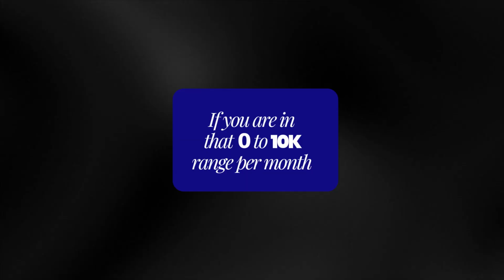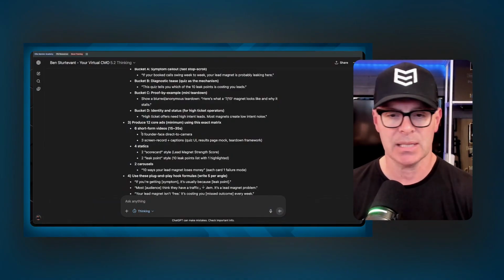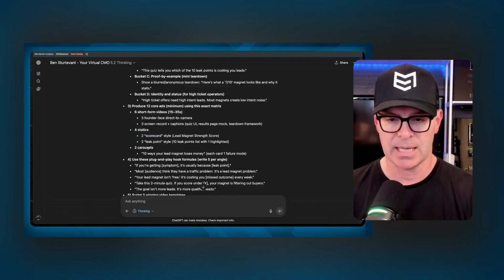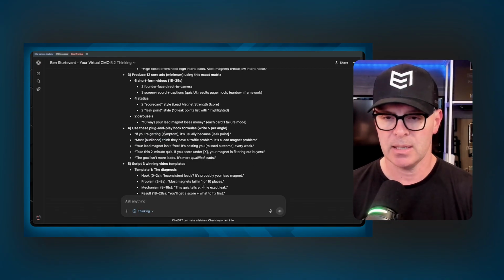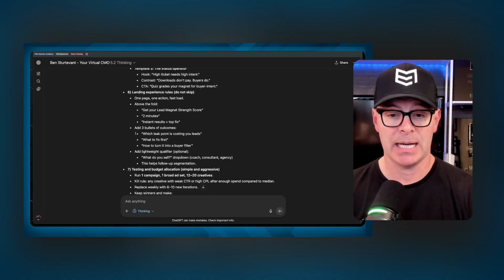This is going to give you some things to test with, right? So if you remember back to the structure that I'm recommending, if you're in that 0 to 10K range per month, even if you're beyond that, let's say up to 50K a month, 3 core ad sets with 3 to 5 ads in each one. Right. So that's where that 12 number is coming from, most likely. 6 short form videos. So these are all of the 4 statics, 2 carousels, use the plug and play hook formulas. Okay. Right. So this is just giving me kind of my outline.